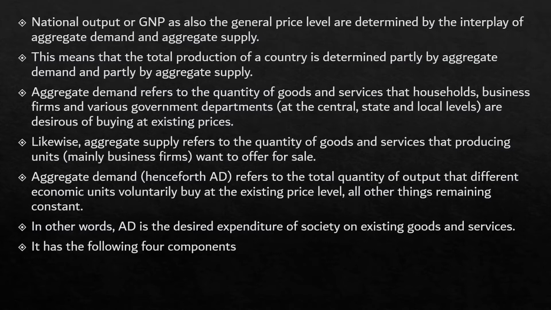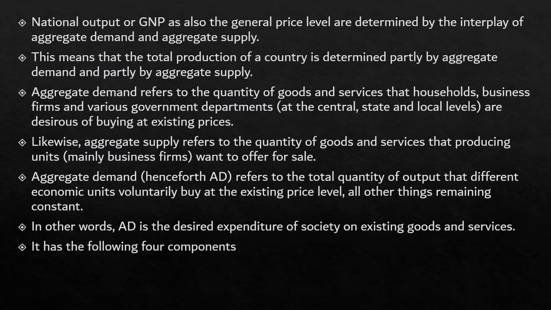Now, like in the case of aggregate demand, you have to understand the concept of aggregate supply, which is the other side of the coin. The aggregate supply refers to the quantity of goods and services that producing units want to offer for sale. When I say producing units, what I mean is the business firms. Okay. And aggregate demand, here onwards, we are referring to aggregate demand as AD, which is the short form of aggregate demand. This refers to the total quantity of output that different economic units voluntarily buy at the existing price level. We assume that all the other things remain constant.